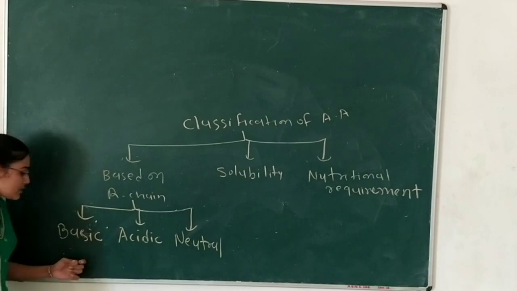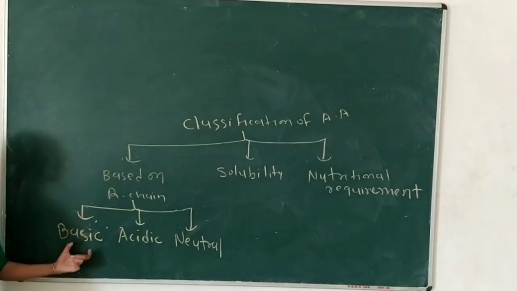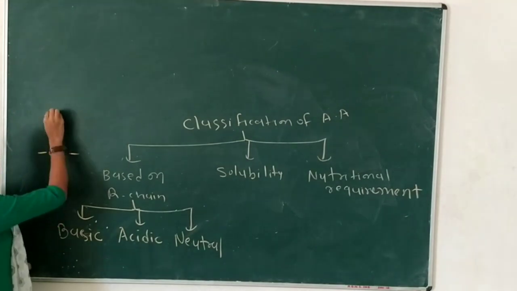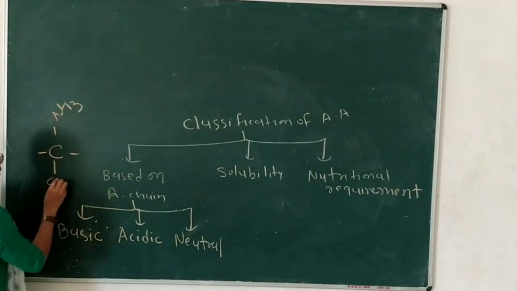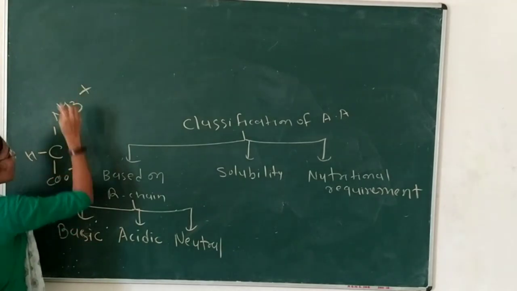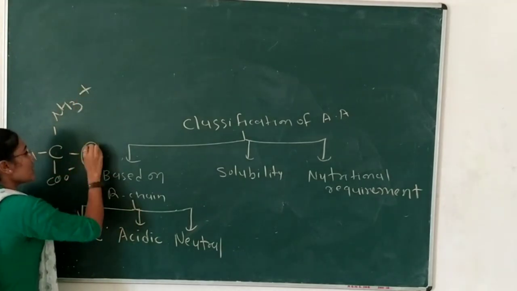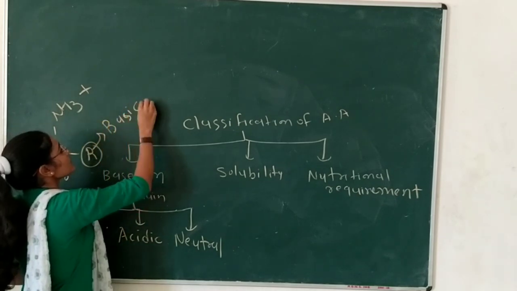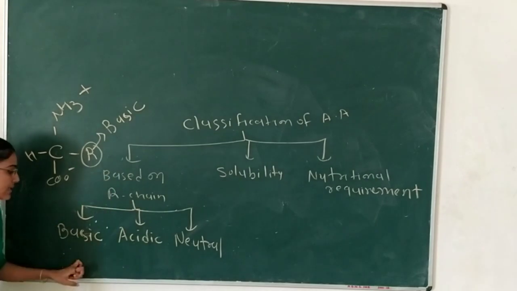Here we will see the basic amino acid, which concerns the R chain. In an amino acid structure we have the amino group, carboxyl group, hydrogen, and the R chain. If a basic functional group is present, that amino acid is called a basic amino acid.